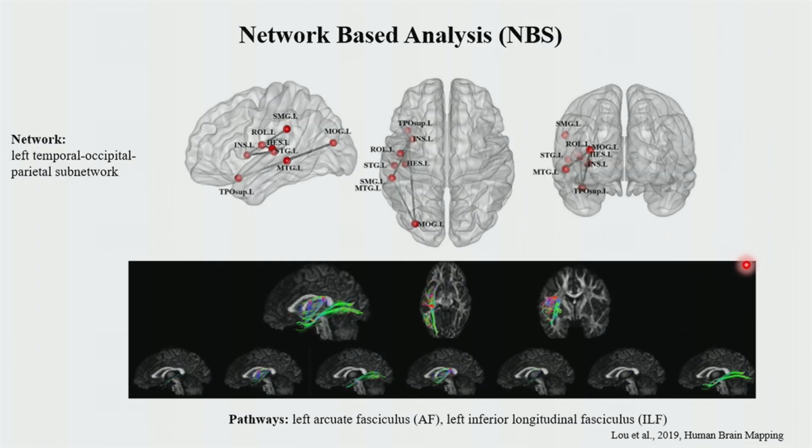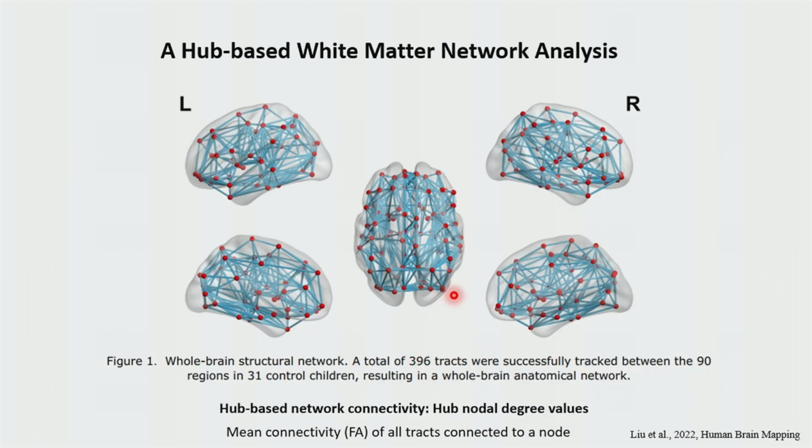And this is the brain level deficit that we discovered during the past decade. We focus on the brain connectivity deficit of developmental dyslexia. We think that developmental dyslexia is a disconnection syndrome. So the white matter connectivity has some problems in children with developmental dyslexia. And this is our finding. We found that the phonological area, that is the temporal lobe and the temporal occipital parietal subnetwork, is crucial for developmental dyslexia. And this is another hub-based white matter connectivity network analysis.